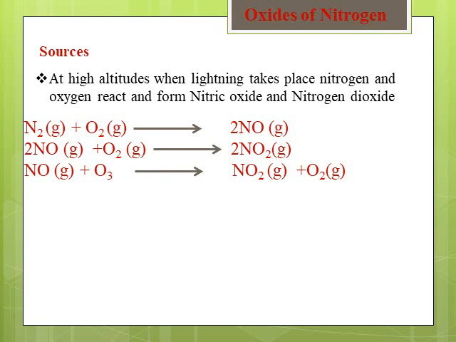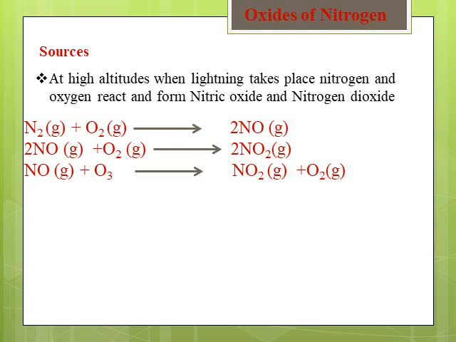Now, how do these reactions take place? At high temperature and high altitudes, especially during lightning, nitrogen gas present in the atmosphere combines with oxygen gas and forms 2 moles of NO, that is nitric oxide. This nitric oxide is a very reactive gas. In the next step, nitric oxide also reacts with oxygen and forms another secondary product, nitrogen dioxide, 2 moles of NO2 gas.